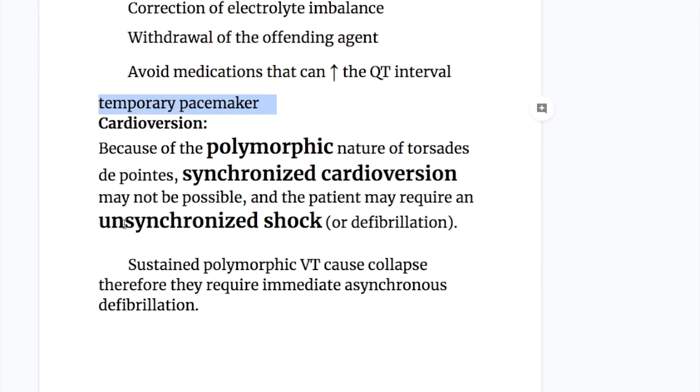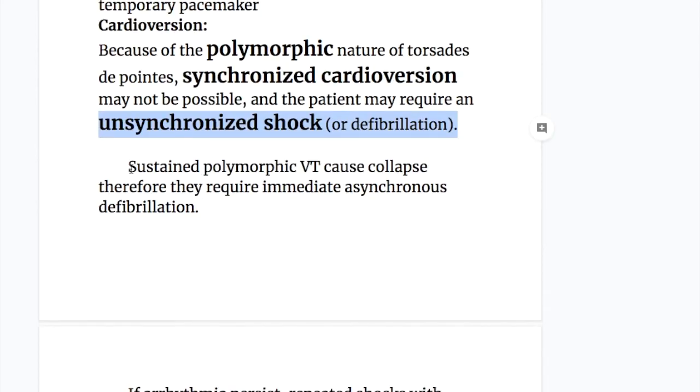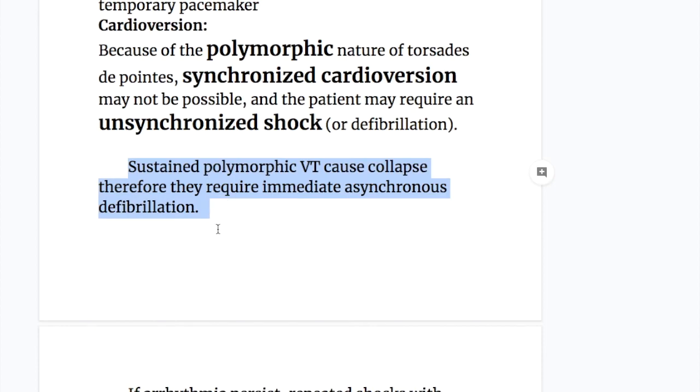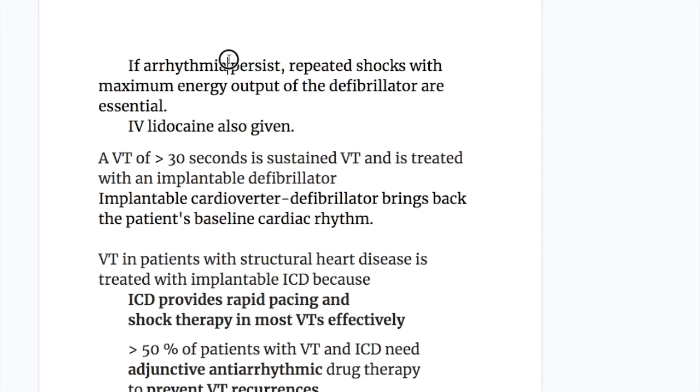What about cardioversion? Because of the polymorphic nature of the torsade, synchronized cardioversion may not be possible, and the patient may require an unsynchronized shock or defibrillation. Sustained polymorphic VT causes collapse, therefore these patients require immediate asynchronous defibrillation. If the arrhythmia persists, repeated shocks with maximum energy output of the defibrillator are essential. IV lidocaine can also be given.